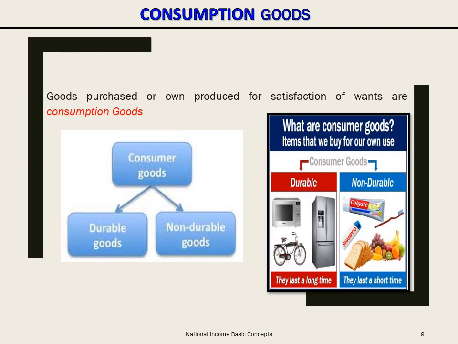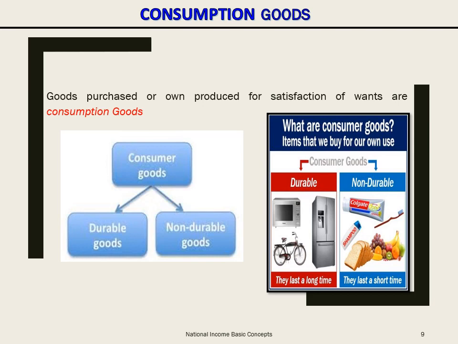Consumer goods are again classified as durables and non-durables. So what are durable consumption goods? As the word durable itself suggests, durable means something that can be used for a long period of time. So all those consumption goods which can be used over a period of time, for example, washing machine, television, bike, are all part of durable consumption goods. Whereas non-durable, as the word itself suggests, is not durable, it cannot be used over a period of time.